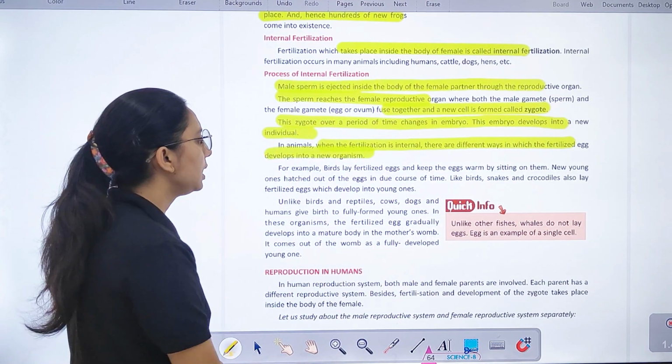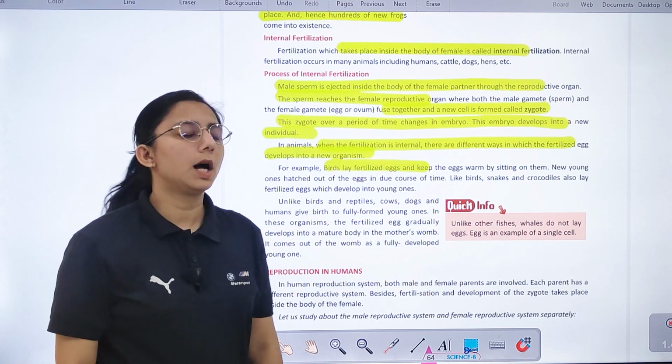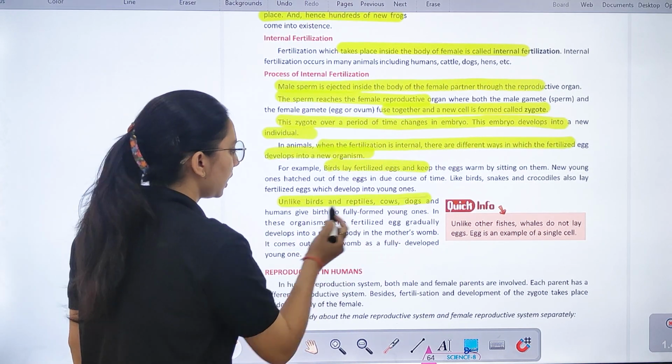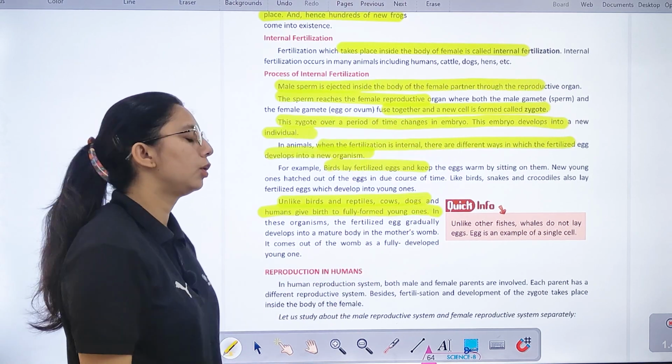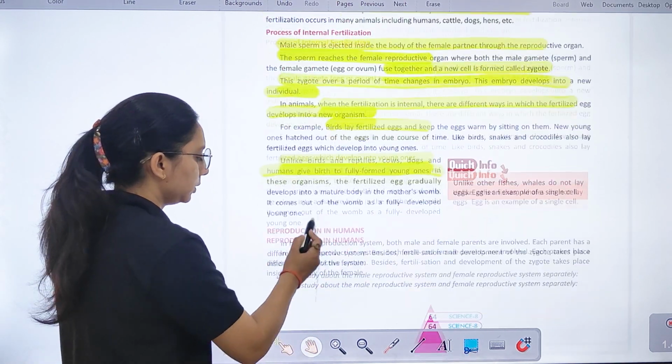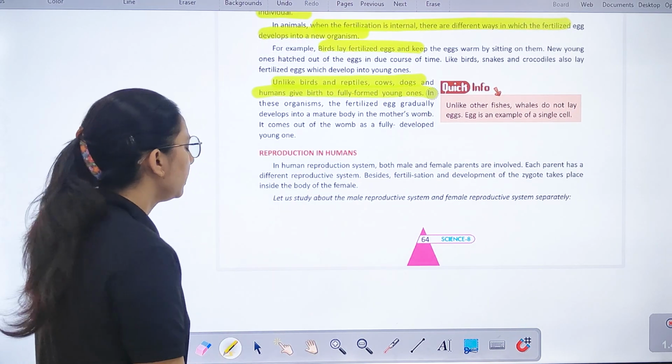In animals when the fertilization is internal, there are different ways in which the fertilized egg develops into a new organism. Right? Like birds lay the fertilized egg, हम egg को warm रखते हैं, उस पर बैठते हैं. Right? And unlike birds and reptiles, cows, dogs, humans give birth to fully formed young. हम किसको birth देते हैं? Fully formed young.